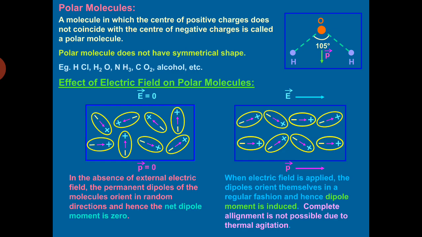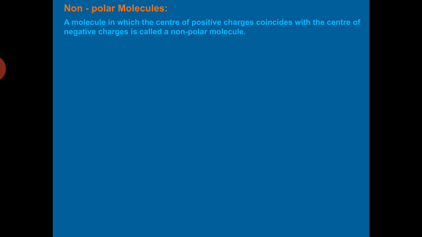So now come to the next part, non-polar molecules. Now what is a non-polar molecule? Each molecule will be non-polar. It means the center of mass of positive charge coincides with the center of mass of negative charge. So there will be no separation between the two equal and opposite charges.